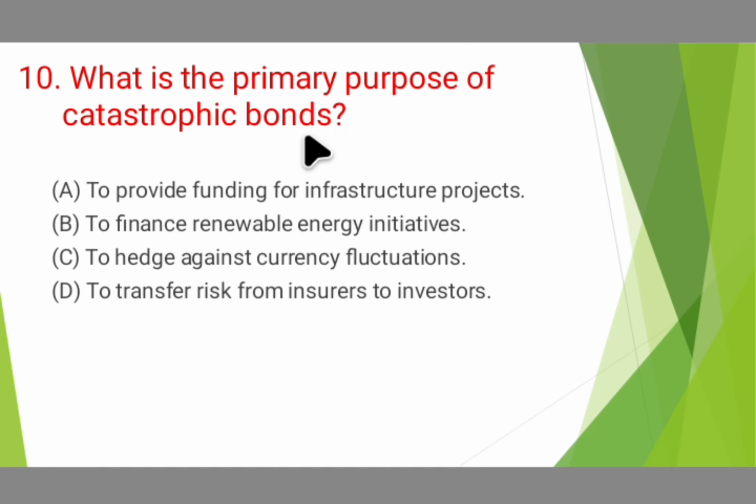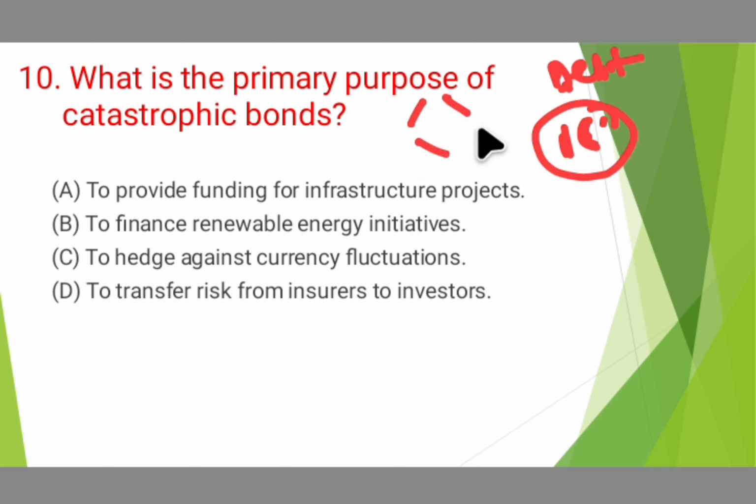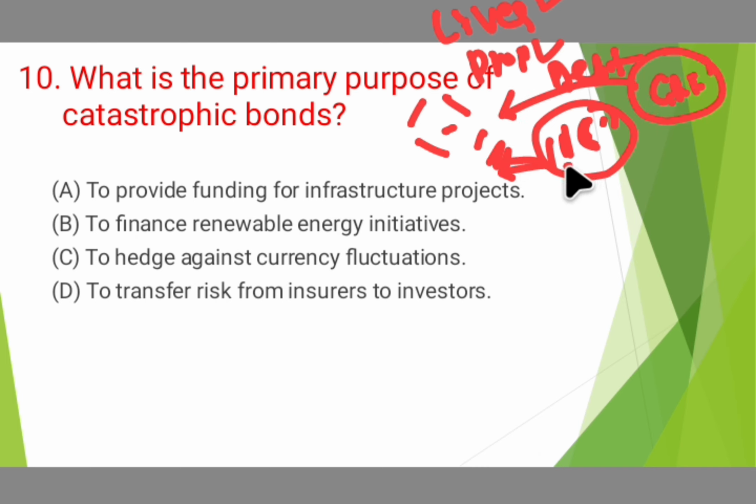Basically, what are cat bonds? These are debt instruments issued by the insurance companies. When a calamity or disaster happens in any region in India, what will happen? There is going to be loss of lives and loss of property. For this loss, the victims claim insurance. Hence, among the insurance companies and the government relief fund, there is so much fund transfer happening. Hence, there is a shortage of funds.